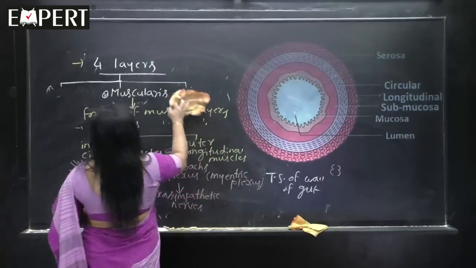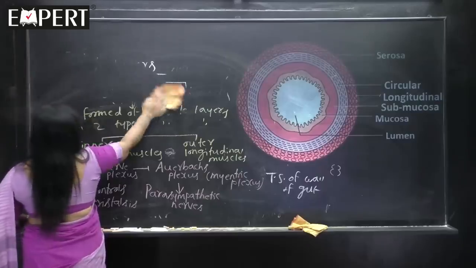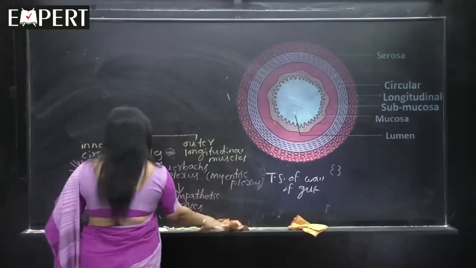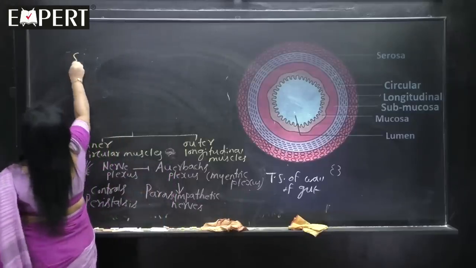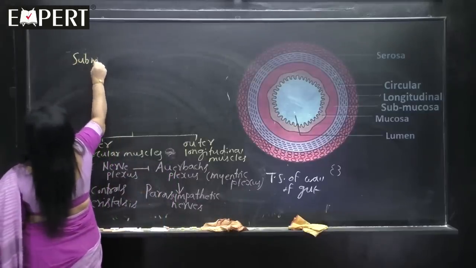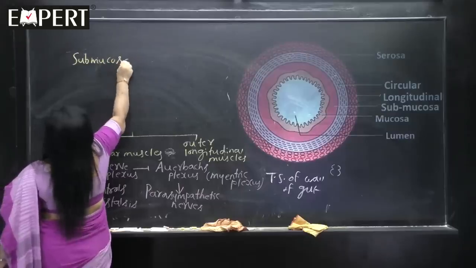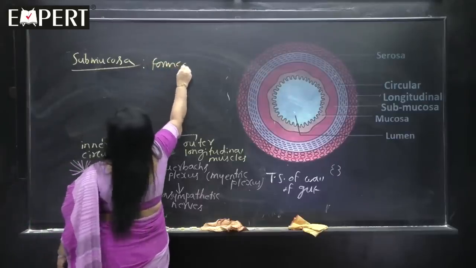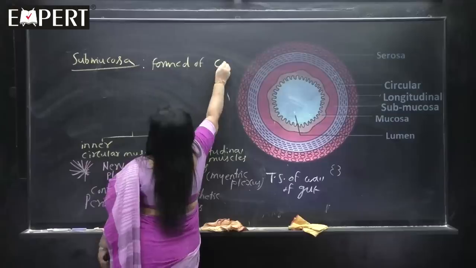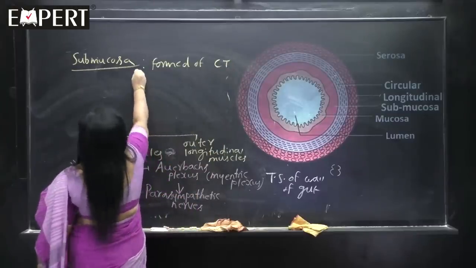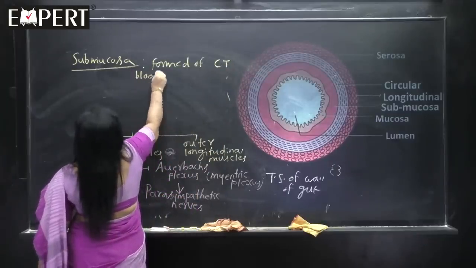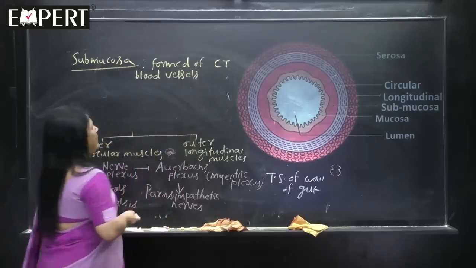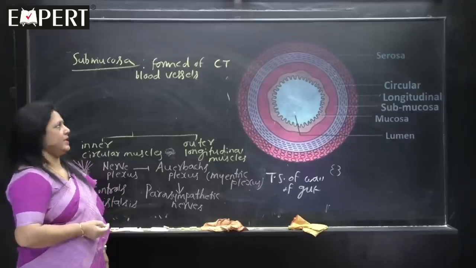Now, we learn the third part, that is submucosa. Okay, the next part is submucosa. Submucosa is formed of CT. Here CT refers to connective tissue and also blood vessels.